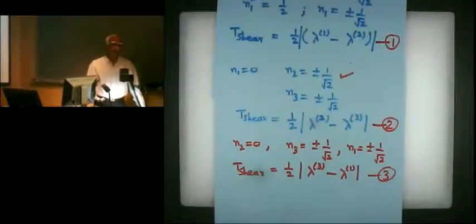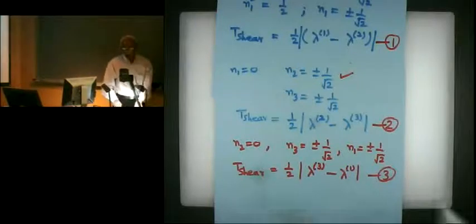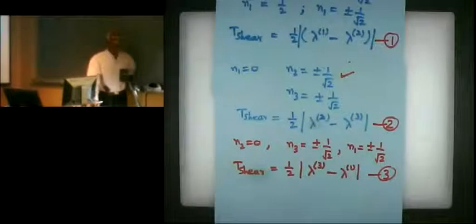So at a point, to find the maximum shear stress, we should compute all three values. Like we should compute lambda 1 minus lambda 2, 1/2, lambda 2 minus lambda 3, 1/2, and lambda 3 minus lambda 1, 1/2, where lambda 1, lambda 2, lambda 3 are the eigenvalues of the Cauchy stress tensor at that point.